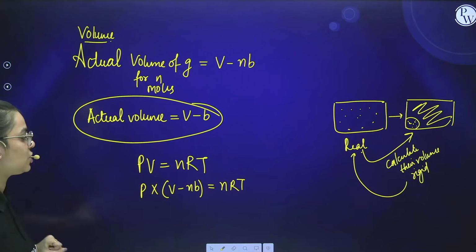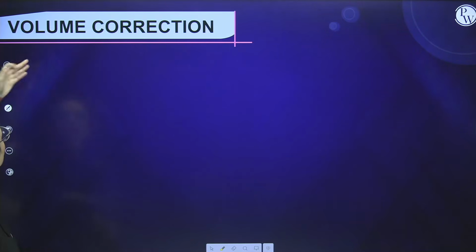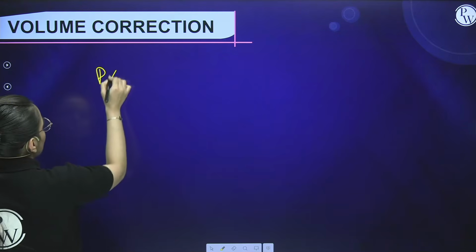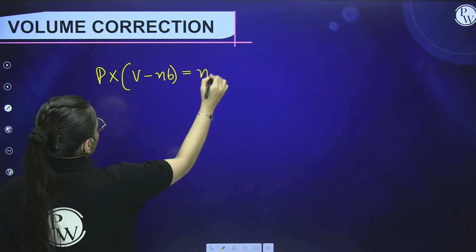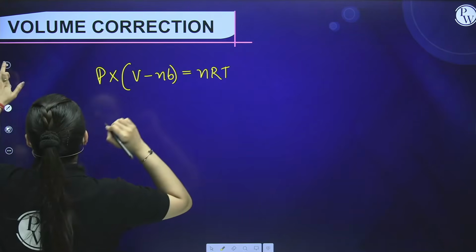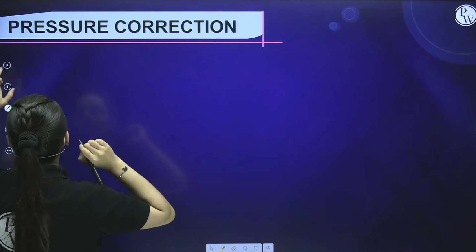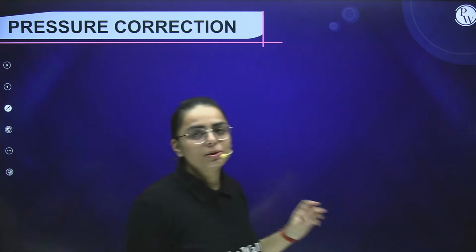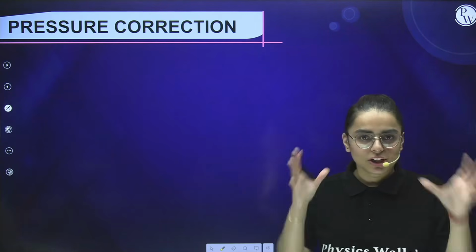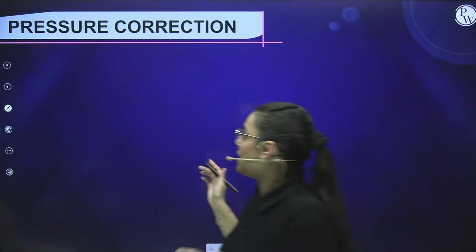Now this was the volume correction. I am writing the volume correction over here: P(V minus nb) equals nRT. Now we will see our next case, that is the pressure correction. Now if I talk about the pressure correction, let us see. As the molecules are big in size, they are rigid. So what will happen over here?